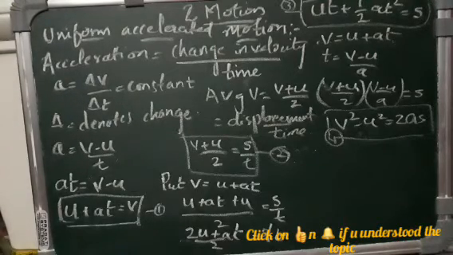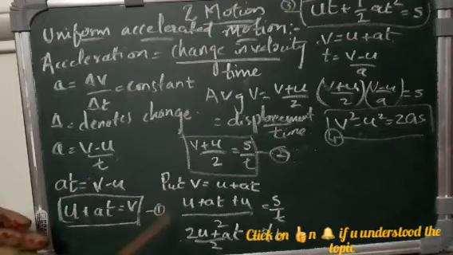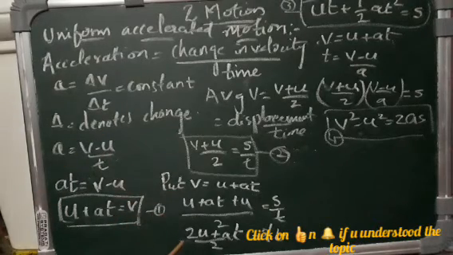Always remember that when the speed of an object increases, the direction of the velocity and acceleration are one and the same. If the speed of an object decreases, then the direction of velocity and acceleration are opposite. In such cases, at a certain instant, the speed becomes zero. If there exists an acceleration on a body at the point where speed becomes zero for an instant, then the body returns in the direction of acceleration and moves continuously, like in the case of a stone thrown vertically up into the air.